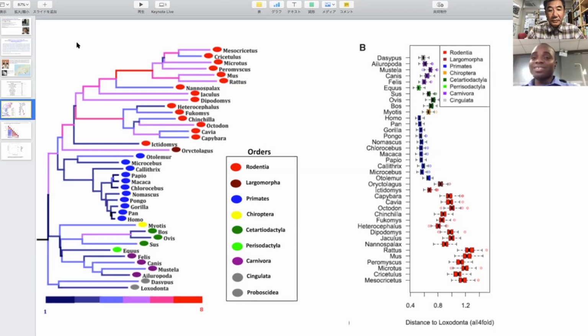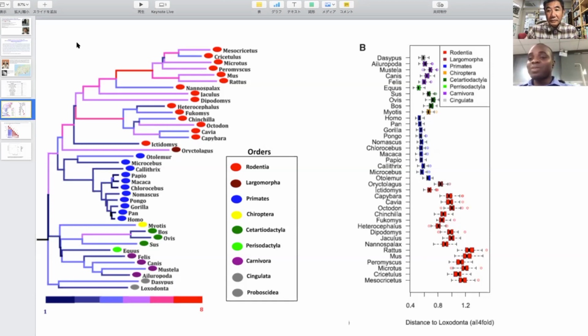As you can see in the phylogenetic tree, when it is red, it means a very high evolutionary rate, and when it is deep blue, it means a low evolutionary rate. You can see this in the left figure and in the right figure, B. Primates, which are blue, tend to have lower evolutionary rates, and rodents, which are red, tend to have higher evolutionary rates.